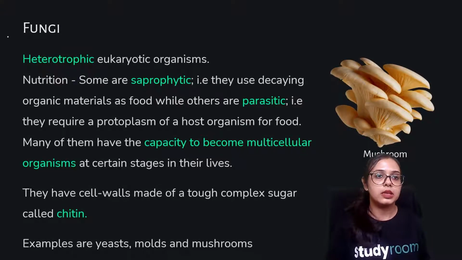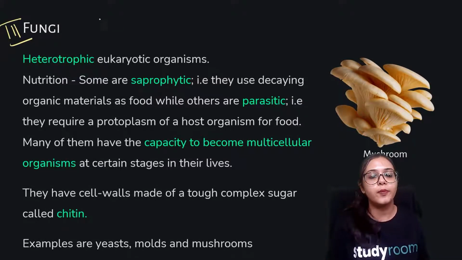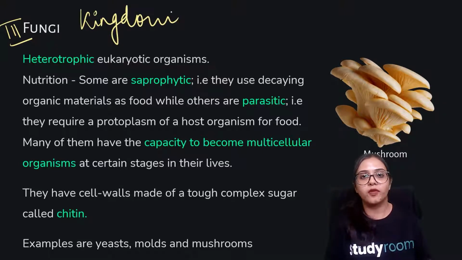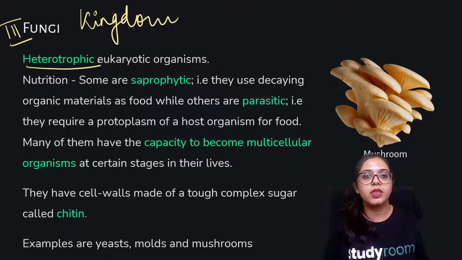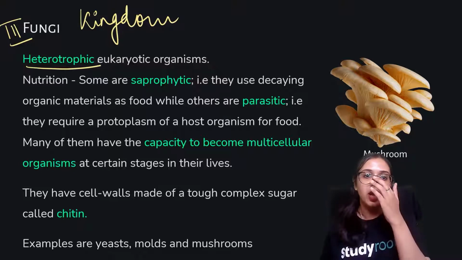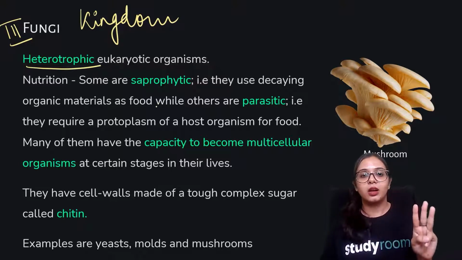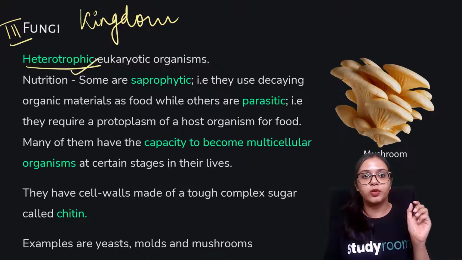Next, we have the fungi kingdom. This is the third kingdom, and here you have heterotrophs, meaning no autotrophs. These organisms clearly depend on other organisms for their food, and they are eukaryotes in nature. For nutrition, this heterotrophic nutrition is divided into 3 categories.